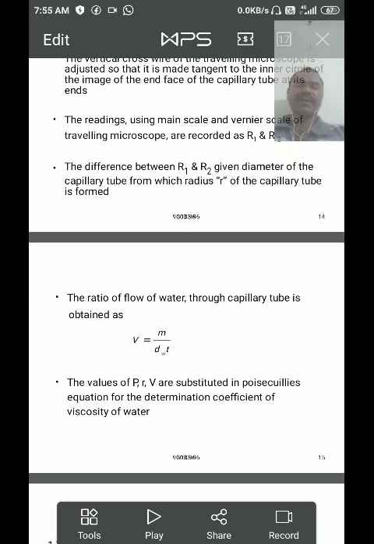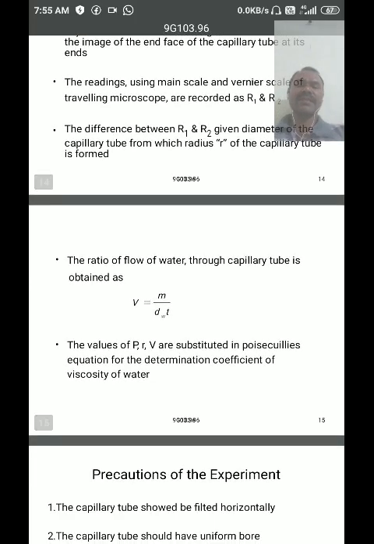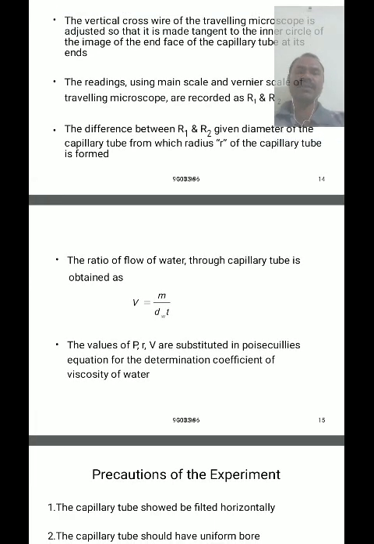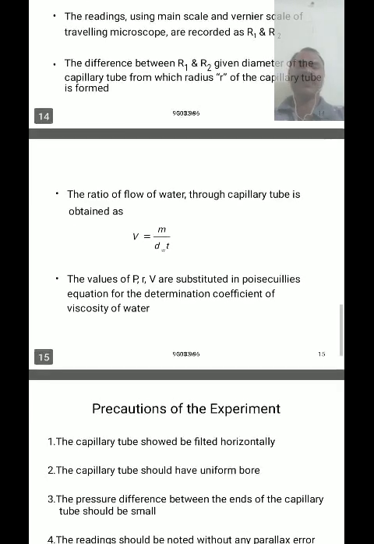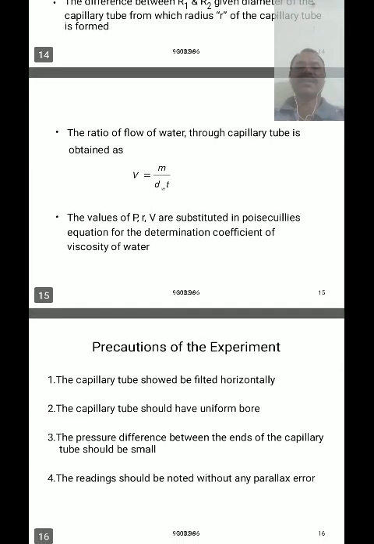Then the rate of flow of the water is measured using the formula V is equal to m by dw into t. Here m is the mass of the water, dw is the density of the water, and t is the time period of flow of the water. The values P, R, V, where P is the pressure, R is the radius, V is the flow rate of the water, are substituted in the Poiseuille equation, and then we get the coefficient of viscosity.